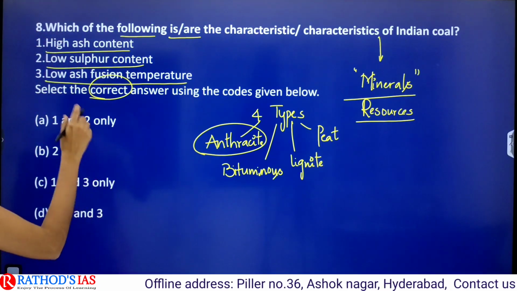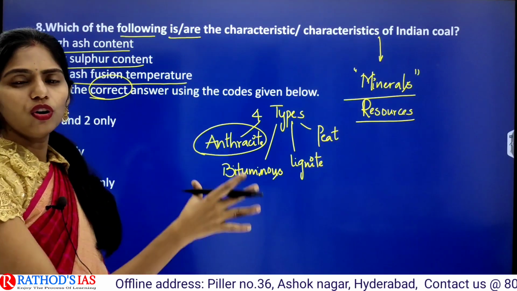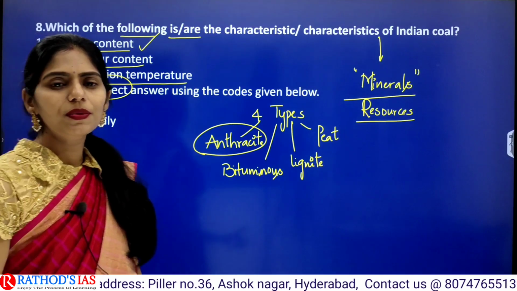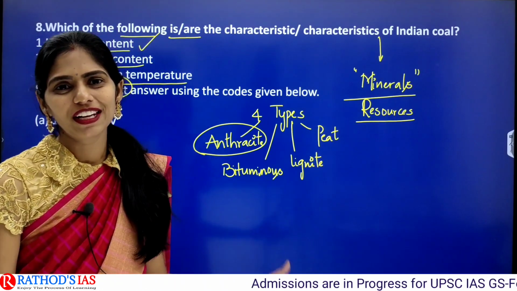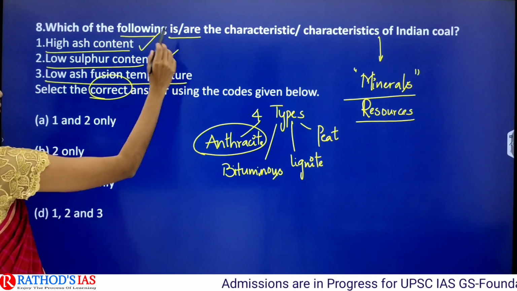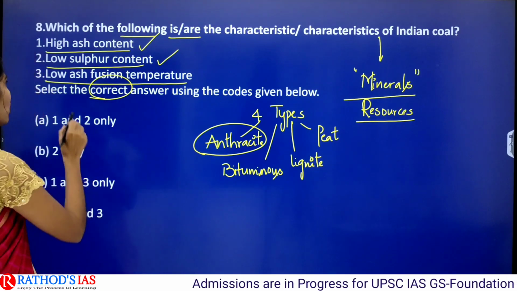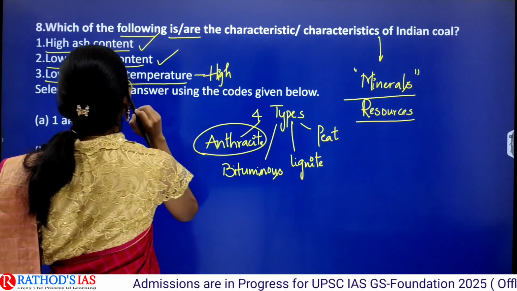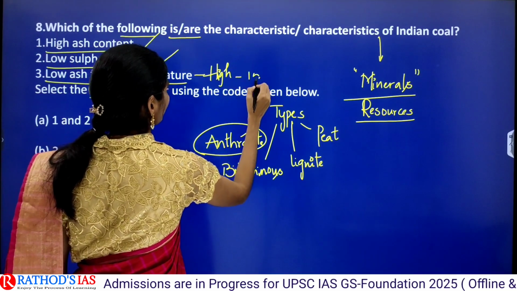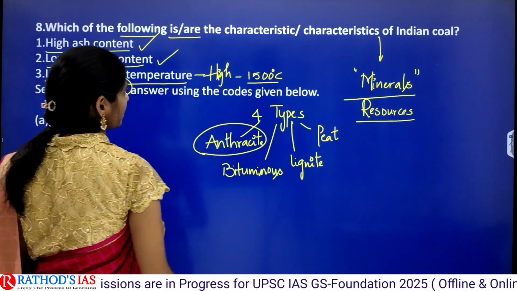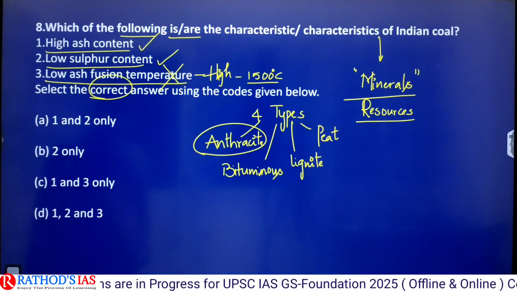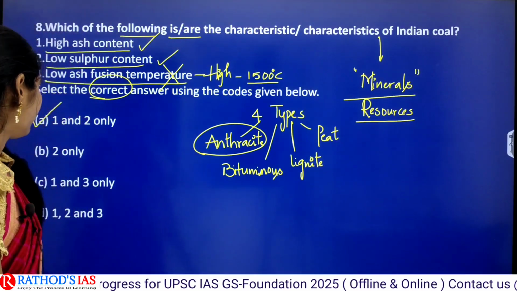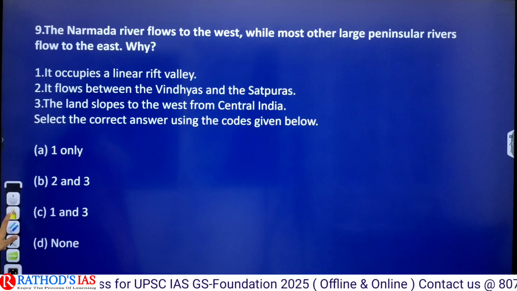Okay. So actually, if you're talking about the characteristics of coal which is present in India, we are having heavy ash content. So whenever you are burning this coal, ash is produced in a very huge amount. And next one is low sulfur content. But here we are having very high ash fusion temperature of 1500 degrees centigrade. So this third statement is incorrect. So correct option is A, 1 and 2 only. Clear? And now let us move on to next question.